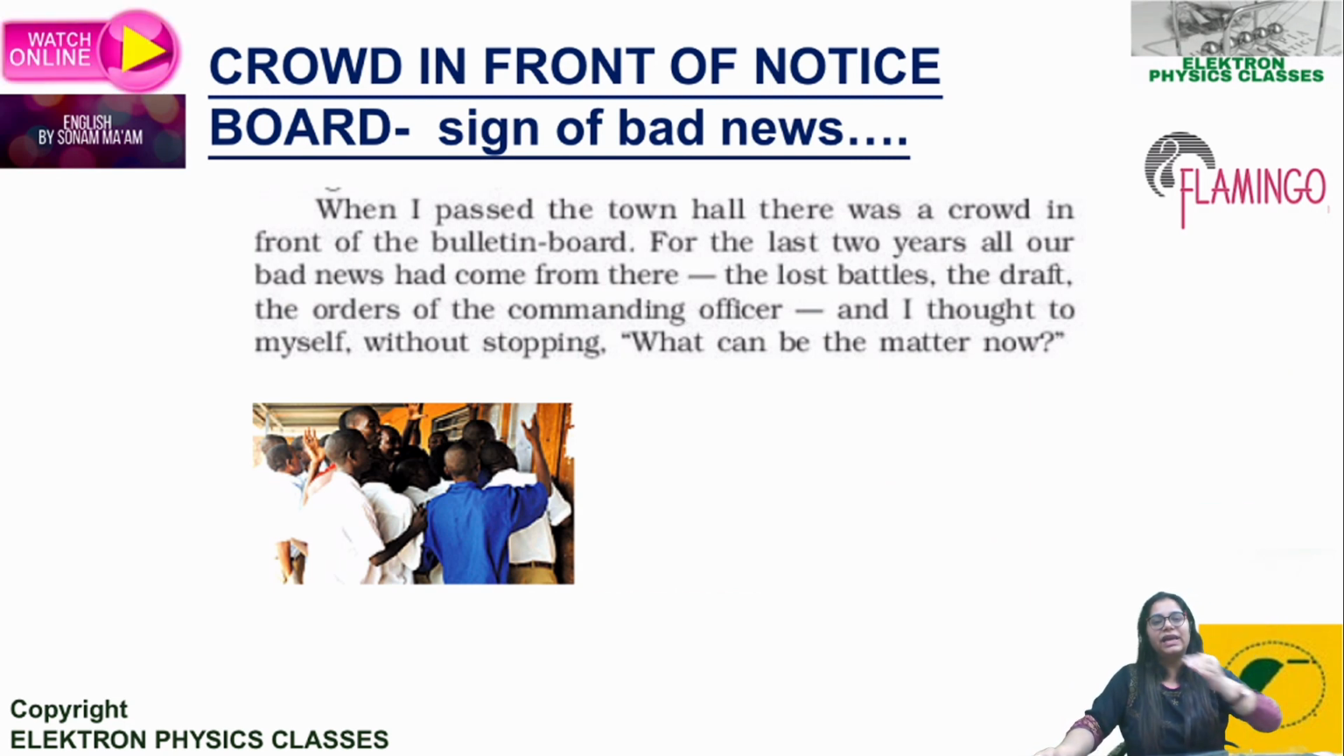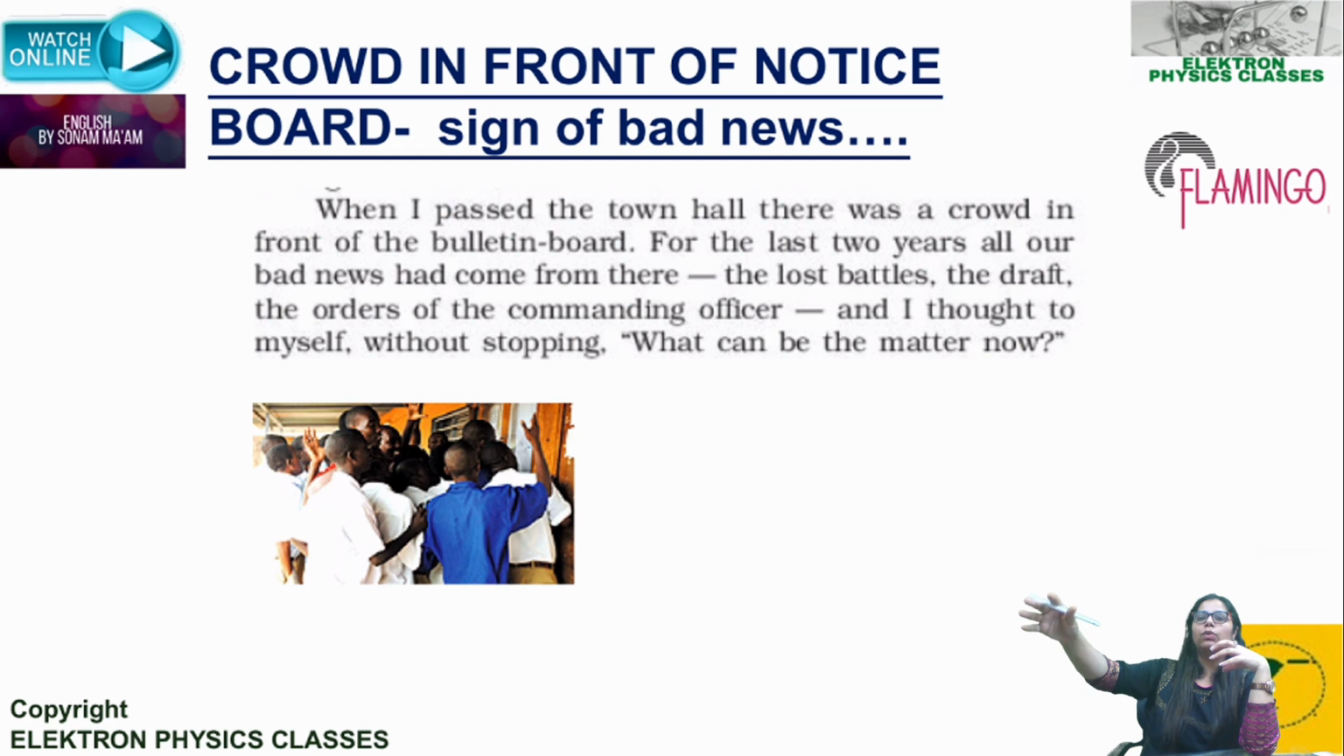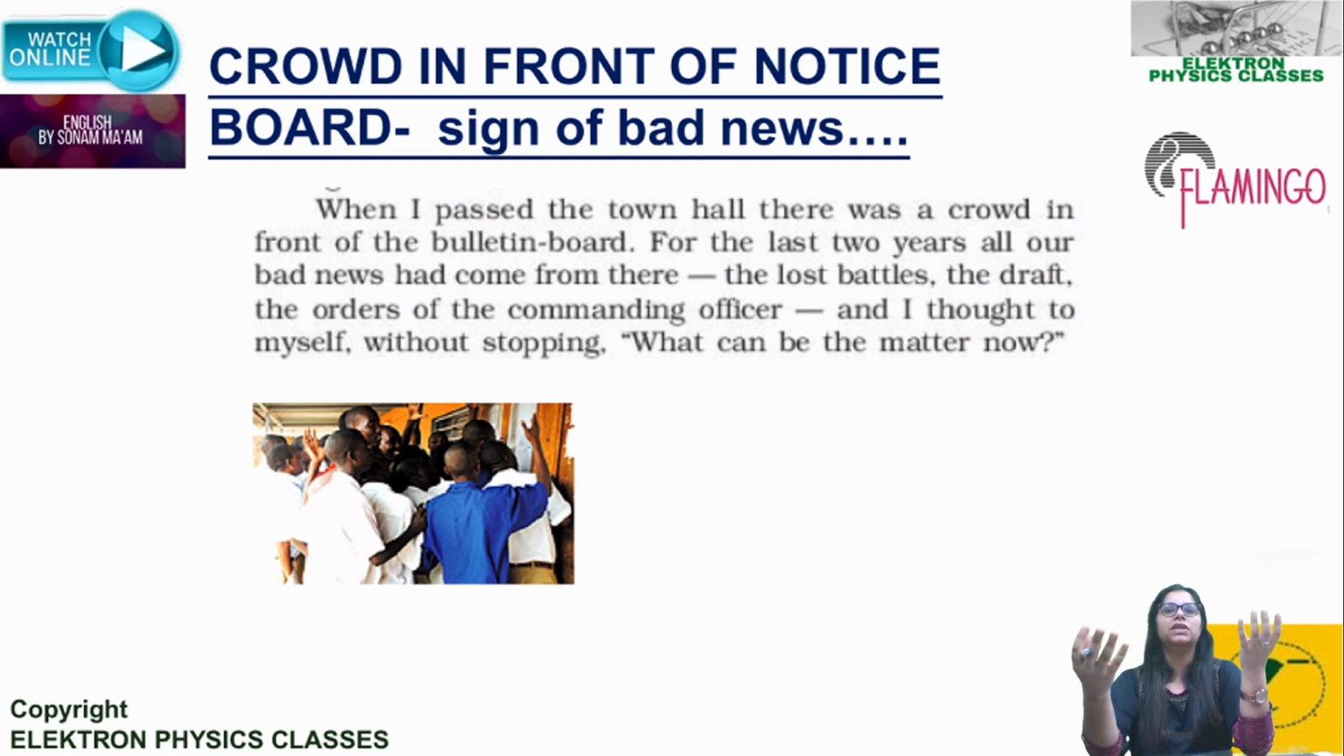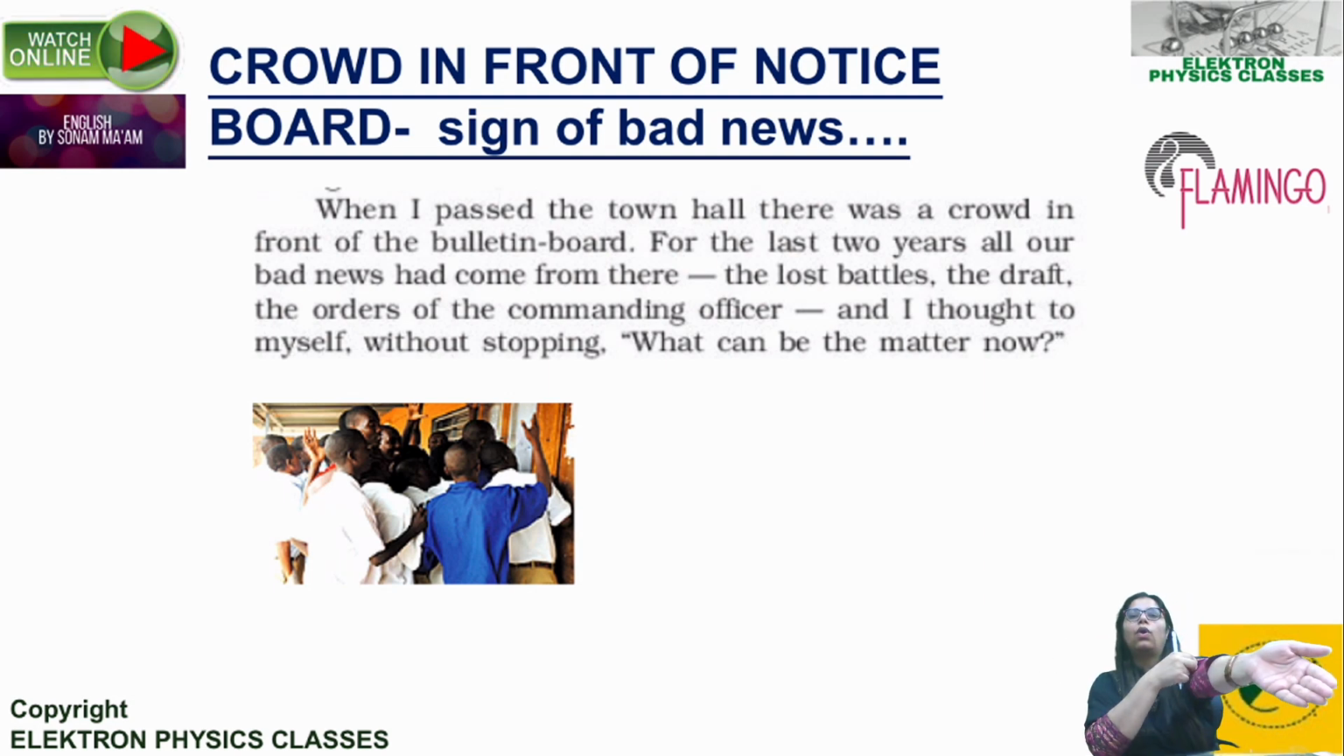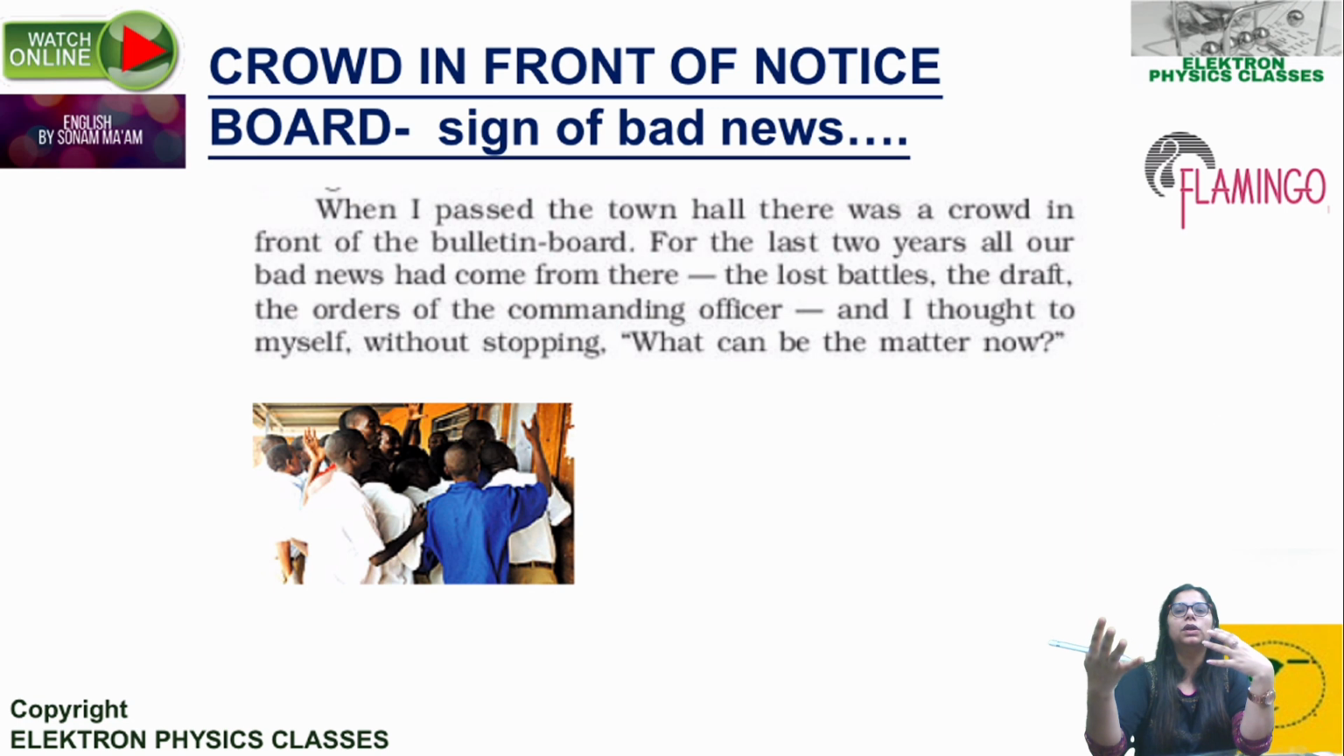Now he hasn't reached school. This is en route to the school, and he's walking to the school. And you know the confusions that are going on in his mind, and the dread and the scare, everything. Okay. So what happens now? When I passed the town hall, there was a crowd in front of the bulletin board. The town hall is kind of an administrative building over there, right? En route to the school, when he passes the town hall, there was a crowd in front of the bulletin board.